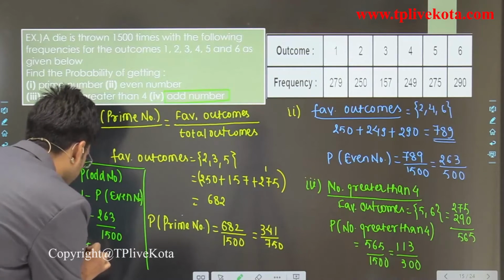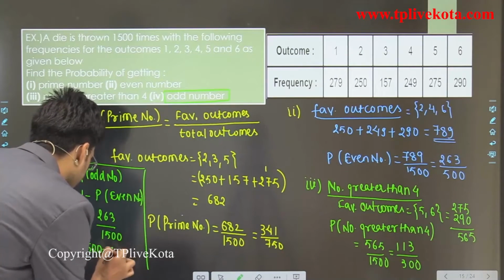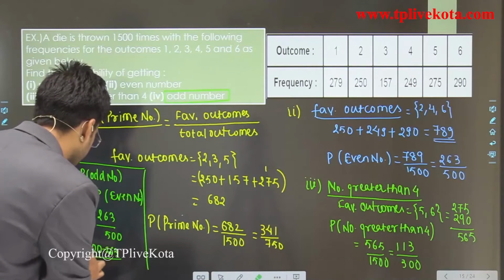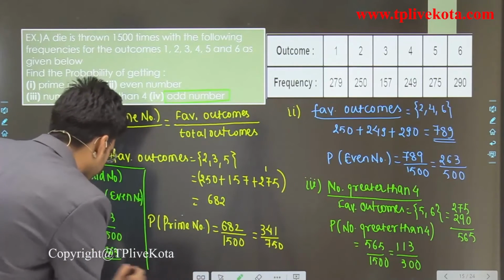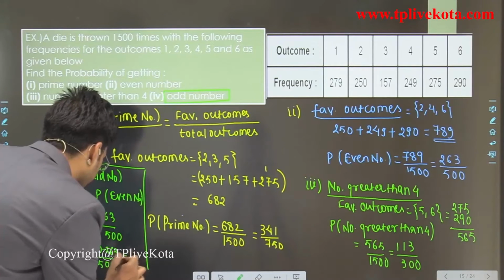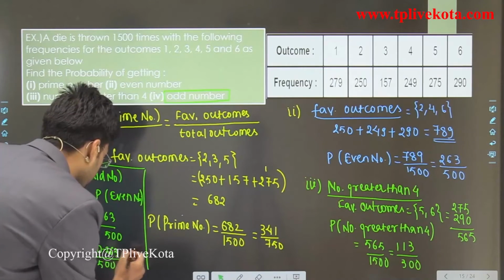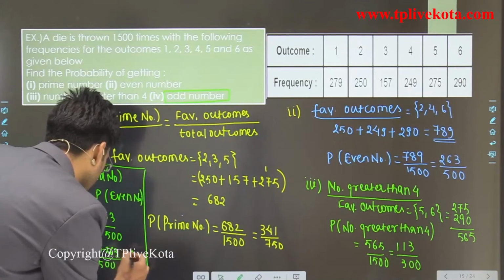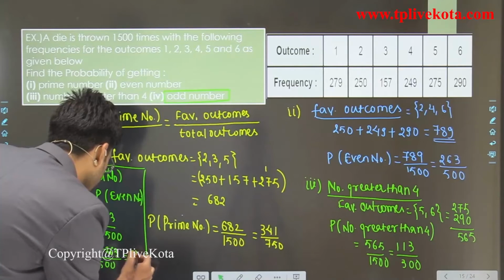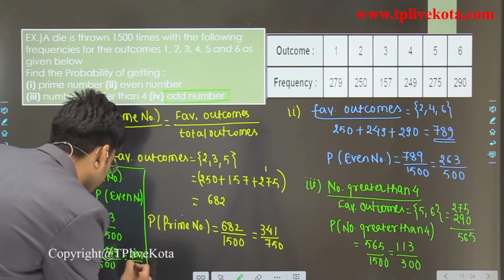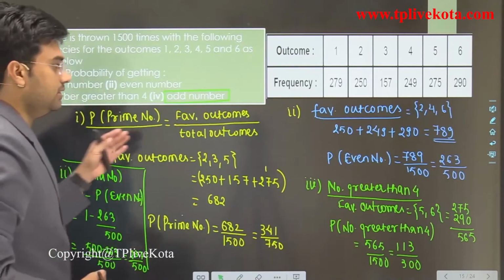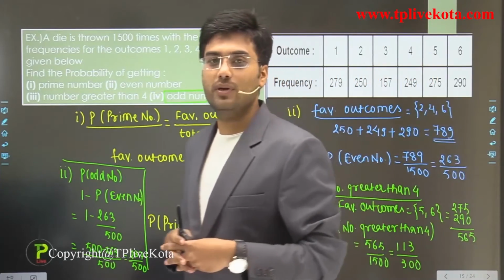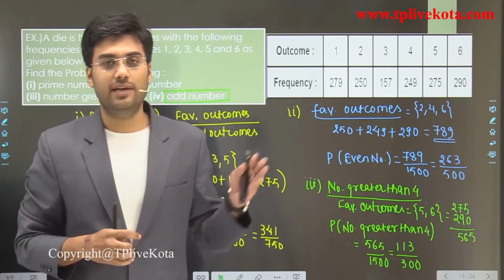So it is (1500 minus 263) divided by 1500, and when we solve this, it is equal to 237 divided by 500. So these are the answers for these 4 questions. Clear? So students, I hope you understand this. So now after this, let's move to the next question.